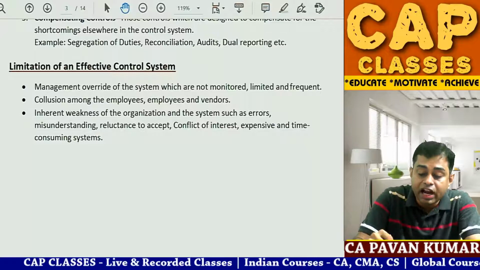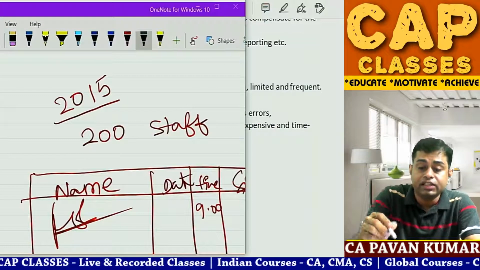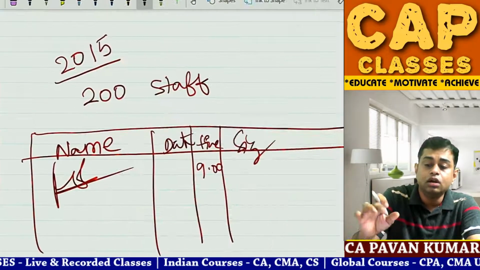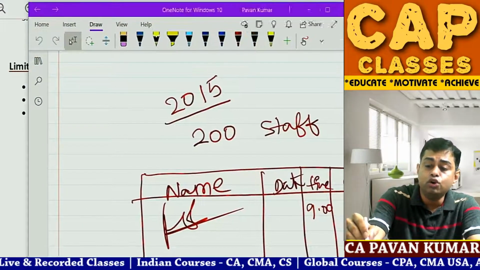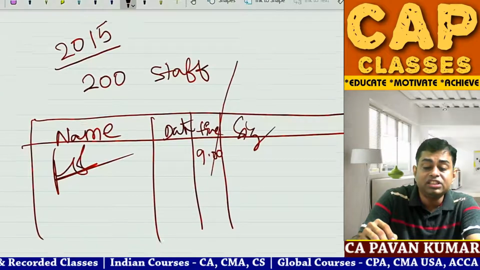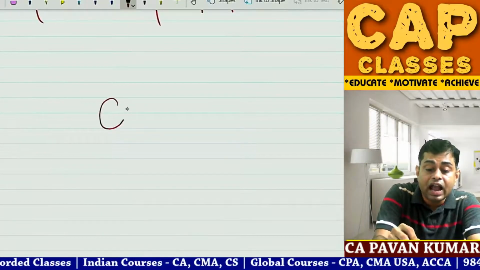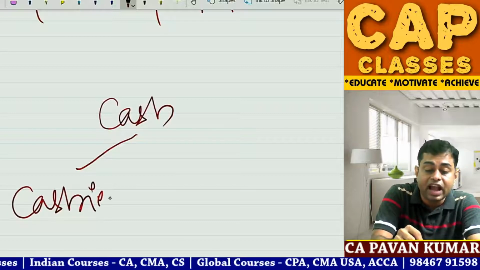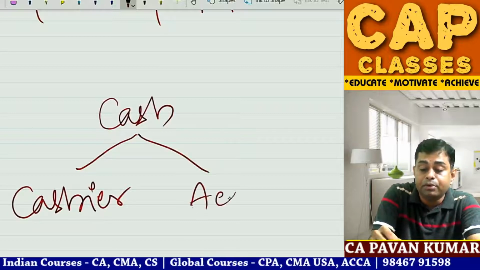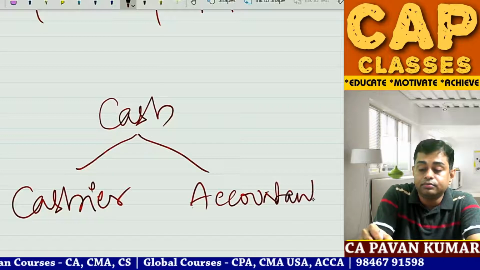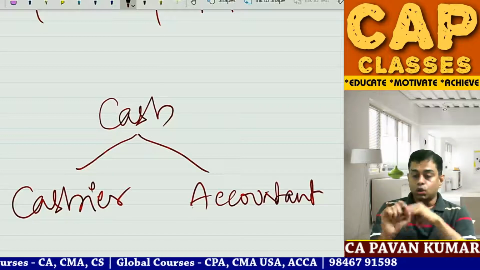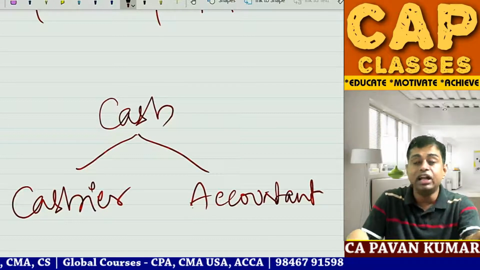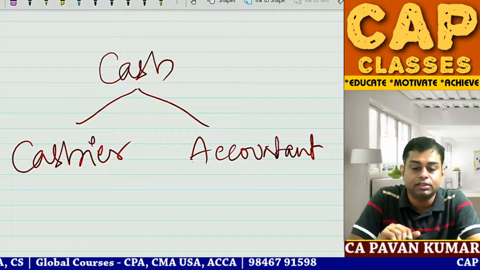See, I told you one of the controls is this segregation of duties we have discussed. What did I tell? I told you that there should be some segregation. There should be one person to handle cash by name cashier and another person to record cash, that is accountant. Correct? I told this. Now let me tell you what can be problem in this.